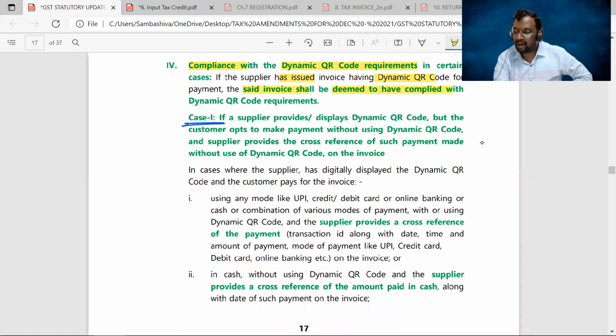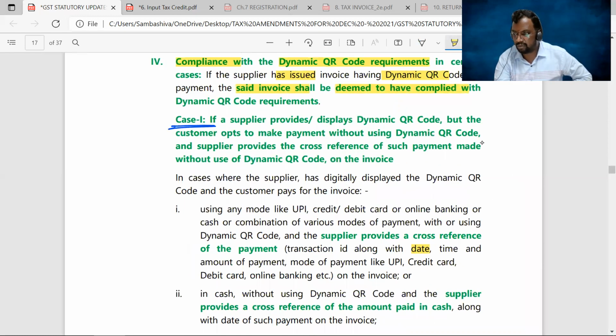If the supplier provides or displays a dynamic QR code, but the customer opts to make the payment without using the dynamic QR code, and the supplier provides a cross reference of such payment on the invoice, yes, in that scenario, the dynamic QR code provisions have been complied with. We can take the deeming provision.